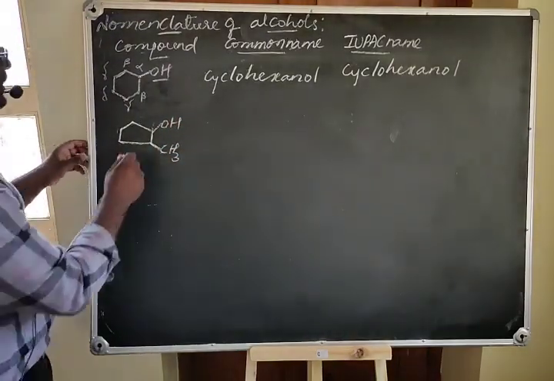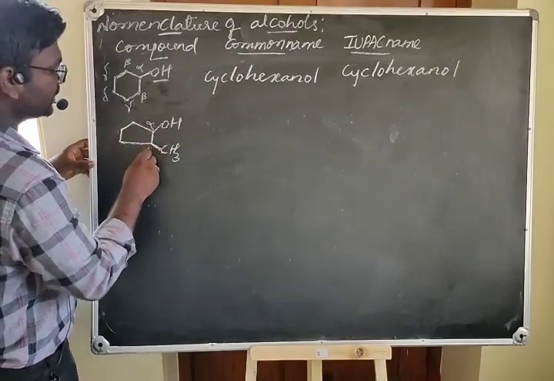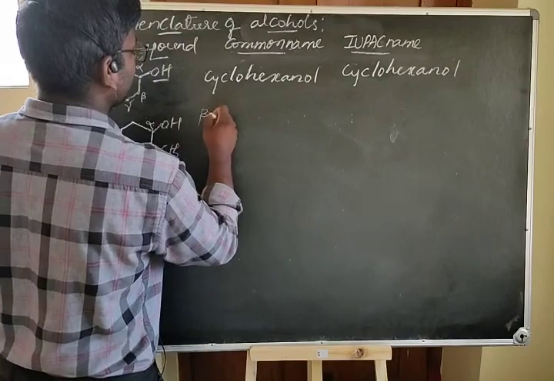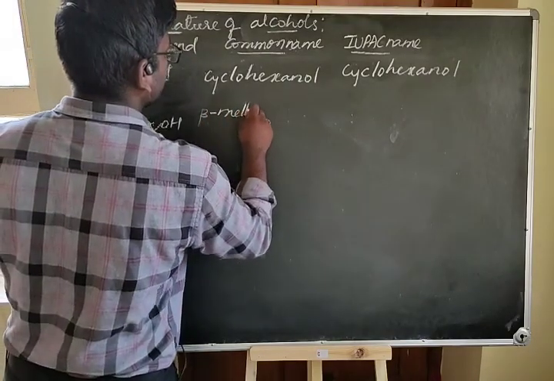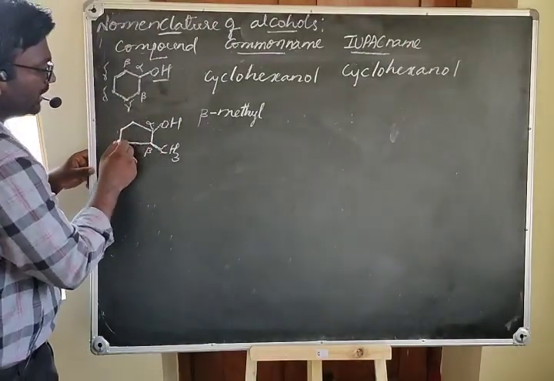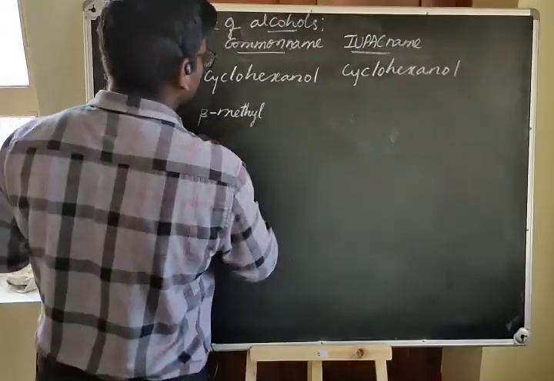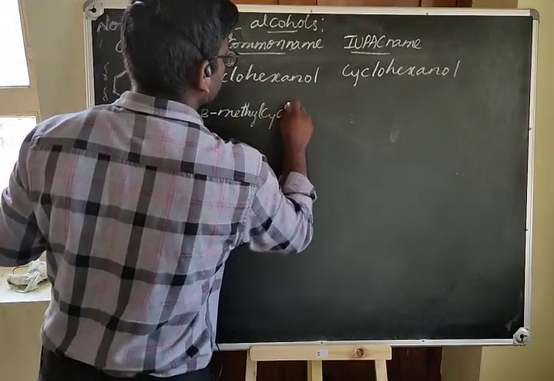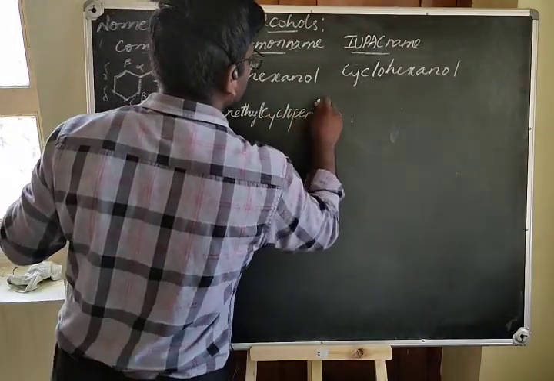In this case, this position is alpha, this position is beta. In the common system, we can call it beta methyl cyclopentanol, because 5 carbon atoms are there in this ring.